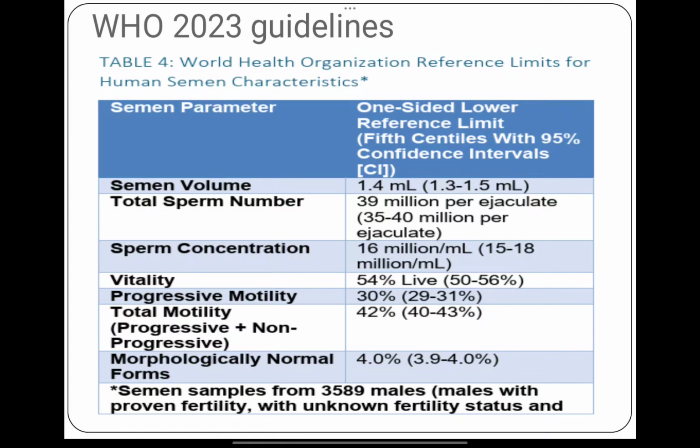So the vitality is 54%, meaning 54% of the sperm should be live. Progressive motility should be shown by 30% of the sperms. Total motility, meaning progressive and non-progressive, is 42%. Morphologically, 4% should be normal forms, and semen samples should be morphologically normal.